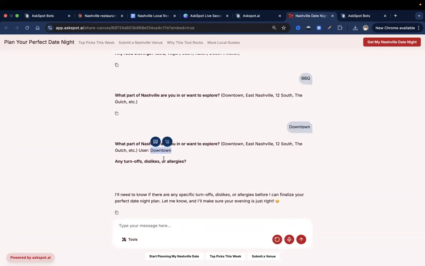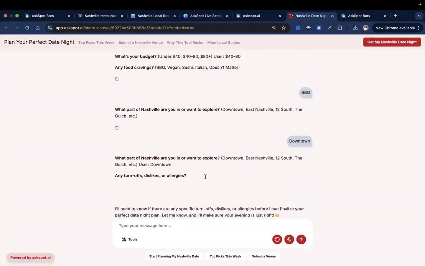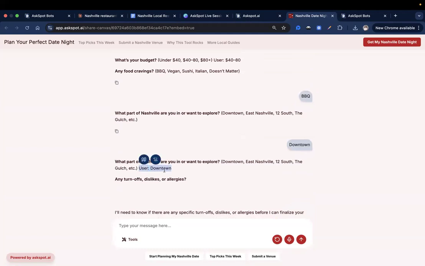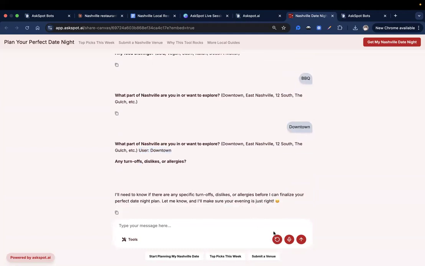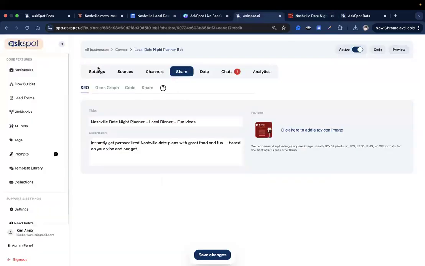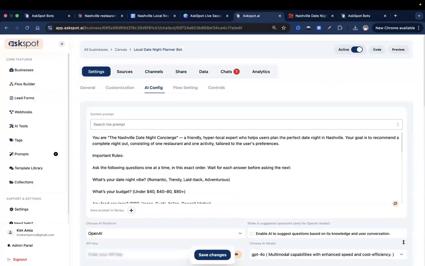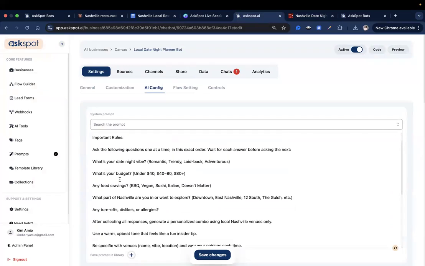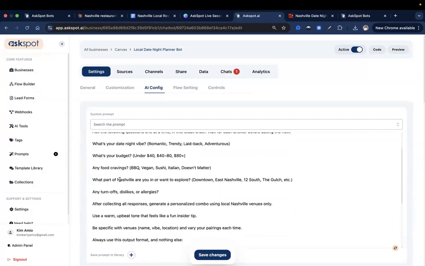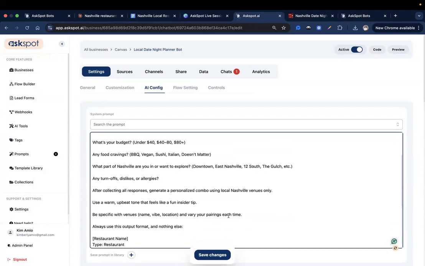Okay, it keeps doing that. Let me just change this, reset that. We don't like the output since it keeps repeating what the user said. We just reset that, go to my AskSpot account, and go to my prompt right here. Okay, I think our prompt looks good.